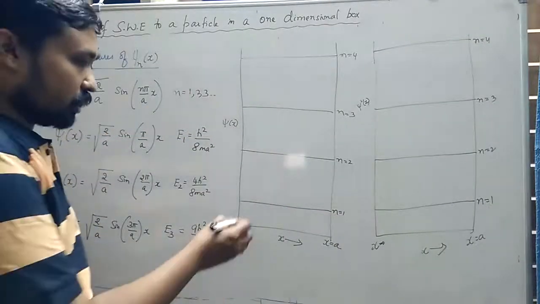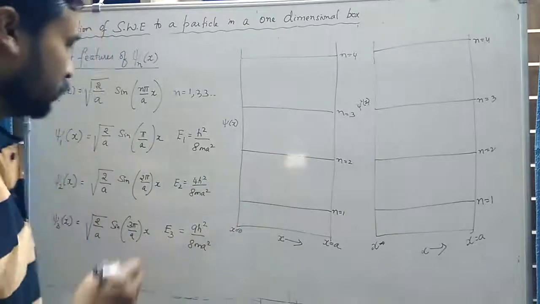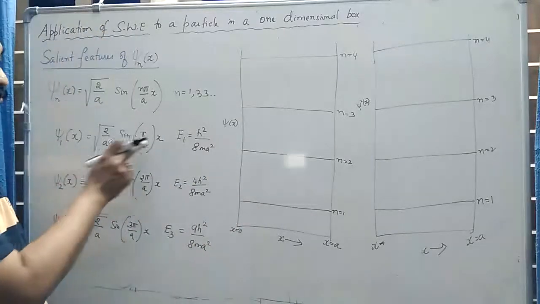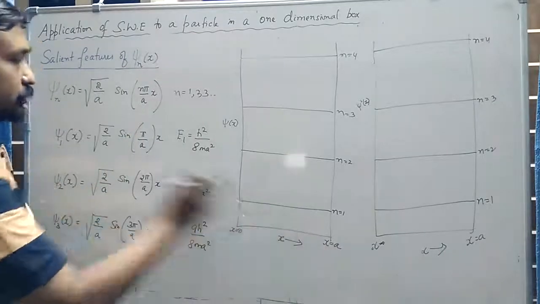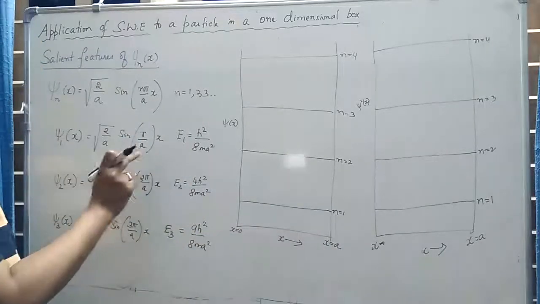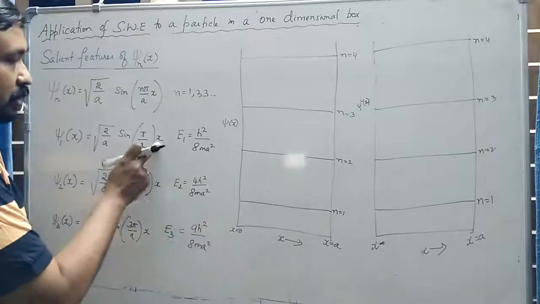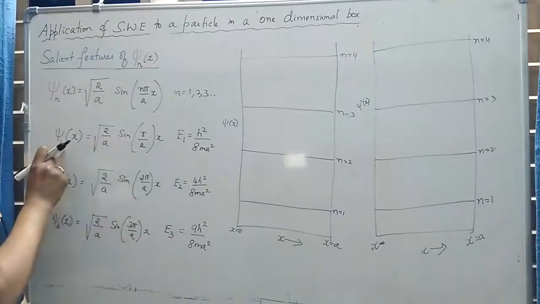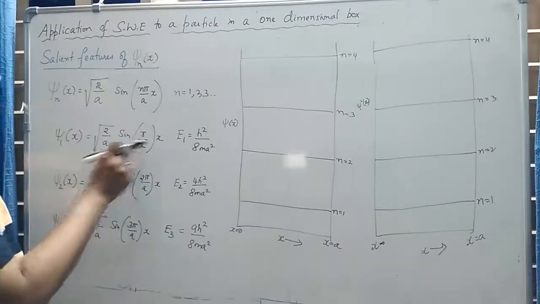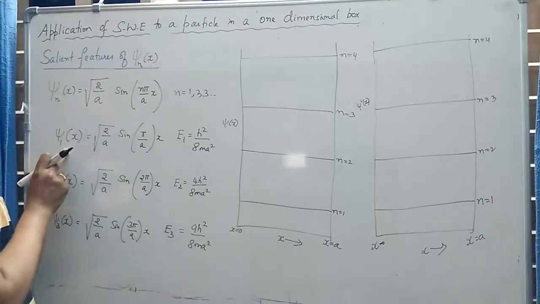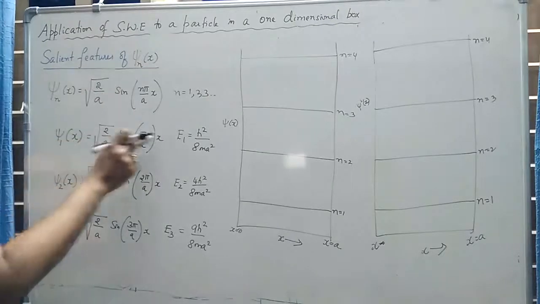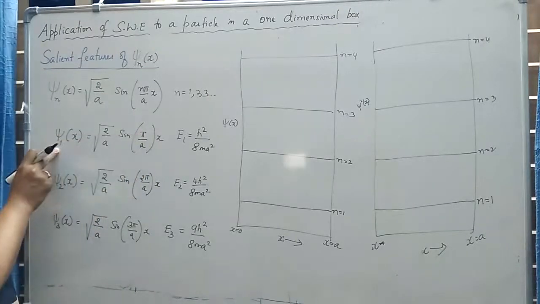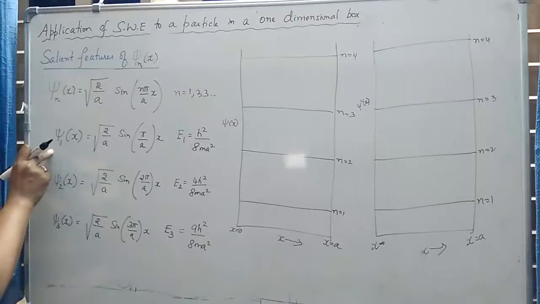Okay, so let us plot for n is equal to 1, that is, we are plotting this graph by substituting different values of x from x is equal to 0 to x is equal to a. Let me try to plot. If x is 0, this term becomes 0, so psi 1 of x becomes 0. So when x is equal to 0, the wave function becomes 0. This is true because of the boundary condition. Remember, I told you the boundary condition in the last class. When x is equal to 0, psi of x should become 0, and this becomes 0.